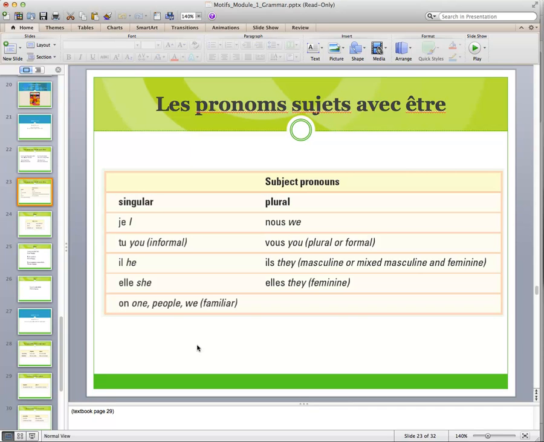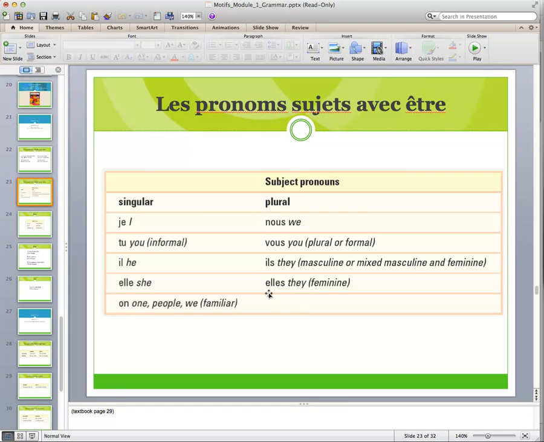Elle means she. Similarly, elle can also refer to feminine things. If I'm talking about une fenêtre and I want to say it is dirty, I can say elle est sale. On really means one, but in France, most people use the word on to mean we. Like one eats pasta at an Italian restaurant. You might actually say in English, we eat pasta at an Italian restaurant. But the French would use on for that.